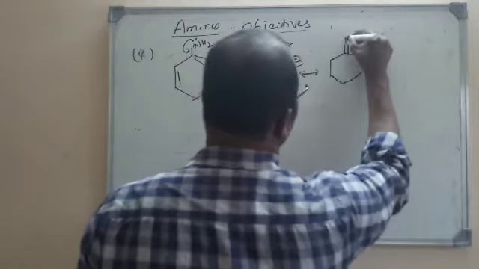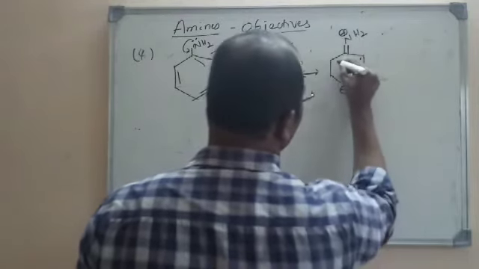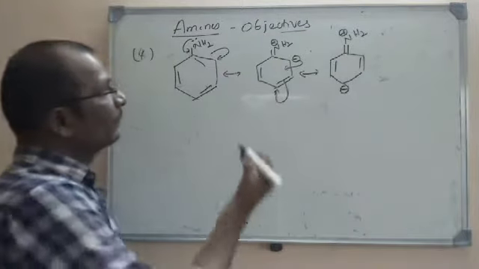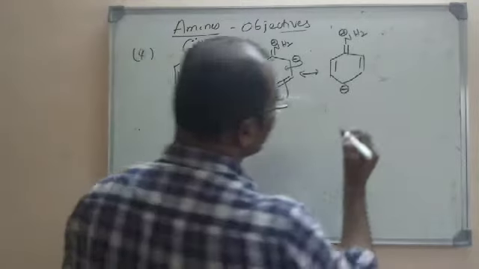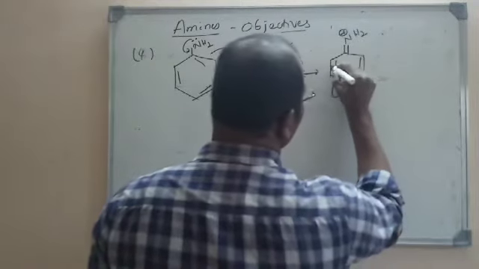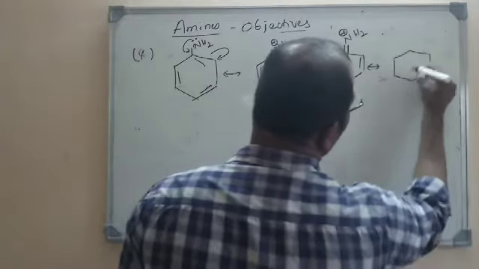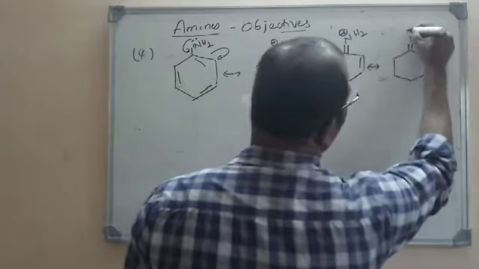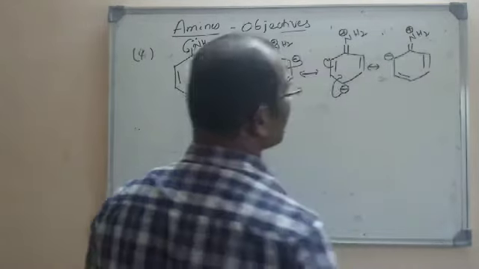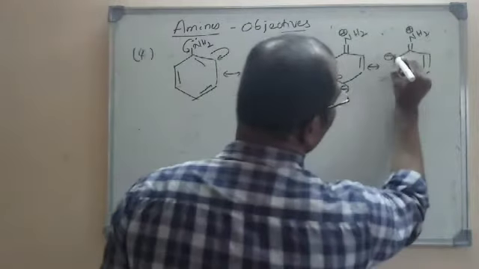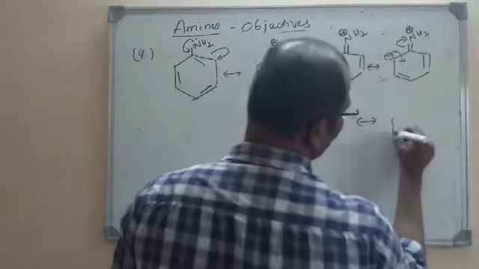Now what is the next resonance structure we are going to get here? Nitrogen has a positive charge, and we have a double bond here and a negative charge here. Even in phenol, the OH group is plus M and the same type of resonance we can see. So here if these electrons are transferred, again we get one more resonance structure where nitrogen has a positive charge on aniline, and here is the double bond and here is the negative charge. These electrons will again be transferred here, and so these electrons move back to their actual state.